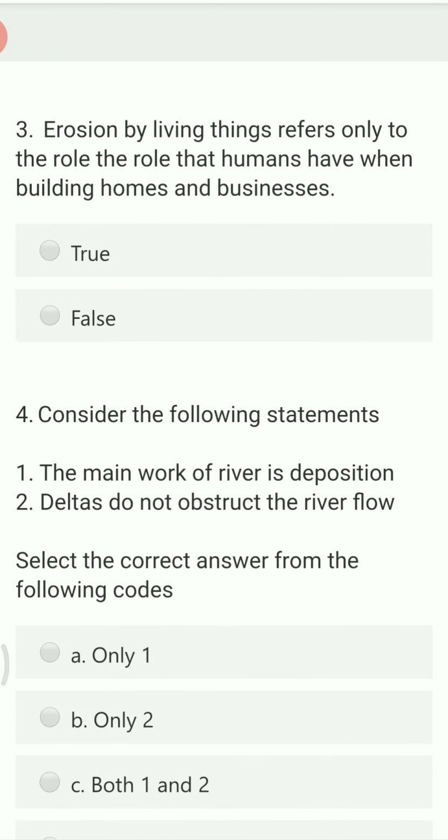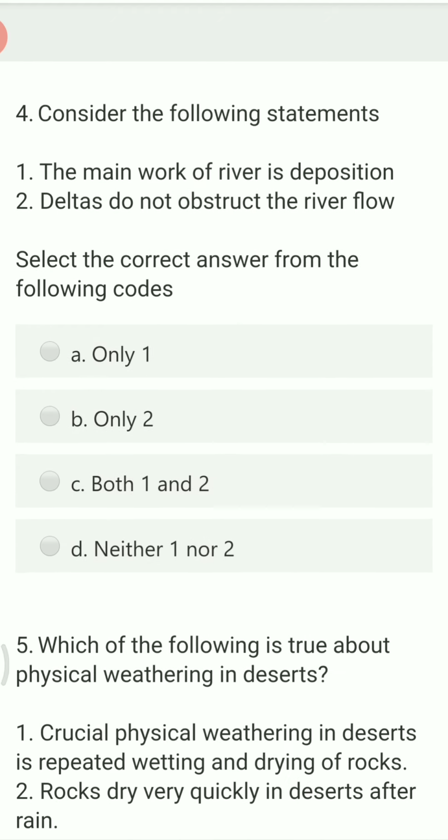Next question. Erosion by living things refers only to the role that humans have when building homes and businesses. Whenever erosion is done by living things, humans are not the only cause. Other living things like organisms and burrowing animals also cause erosion. So this is false.